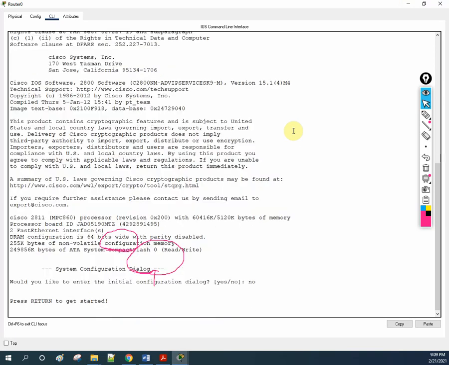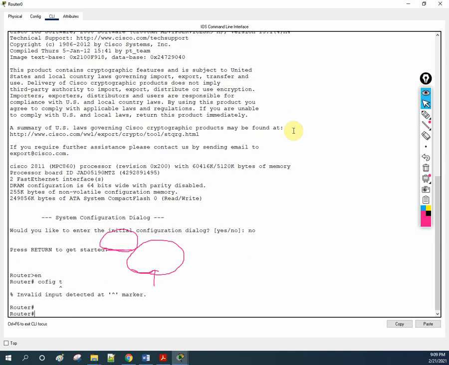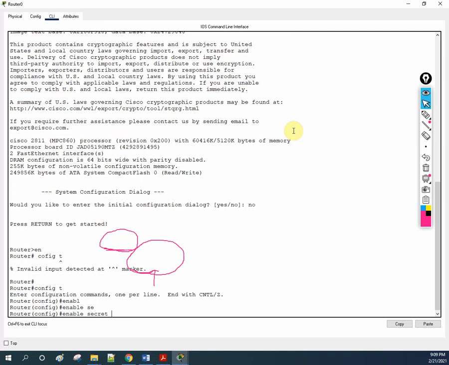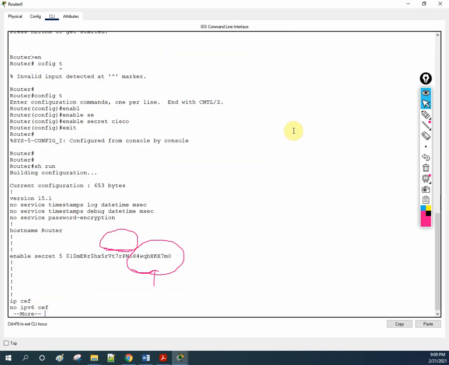If you see here, I will go inside the router and into config. Let me type the configuration, config t. As an example, I am using enable secret. I am giving the password as Cisco. If I write show run, you will get all the configuration.